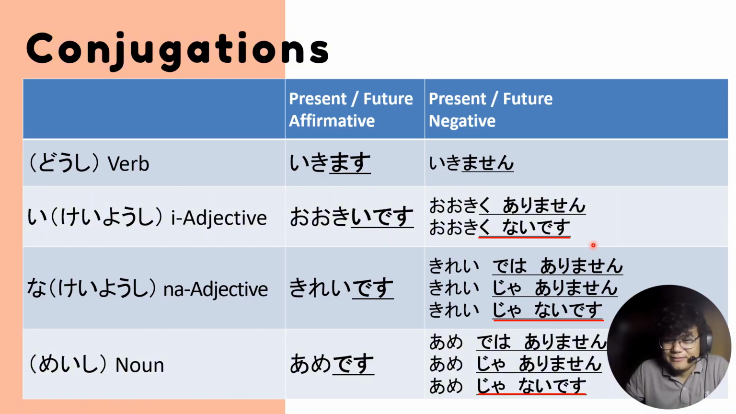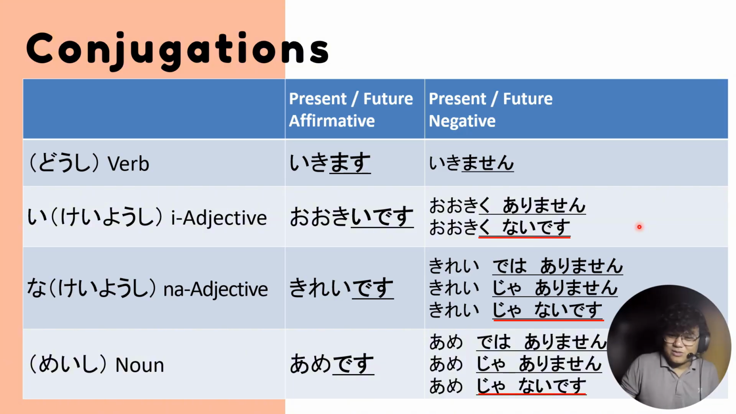Sorry. So we have oki desu. Okay. So in order to negate it, we have okiku arimasen. And we have also okiku nai desu. So if you want to be more polite, you say okiku arimasen. Okay? And then we also can say okiku nai desu.